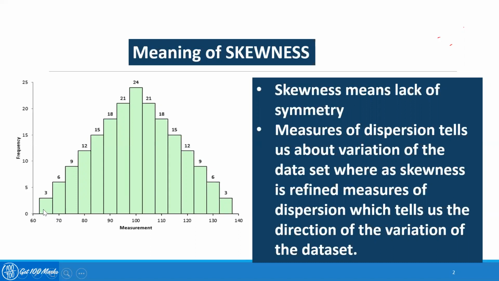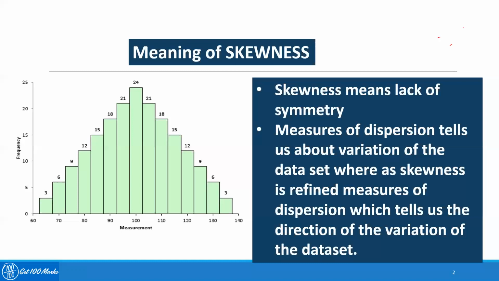From there, left side you go, each frequency bar is giving a quite symmetrical nature.